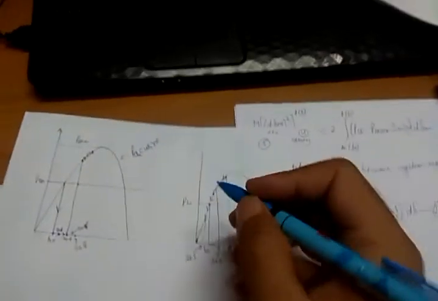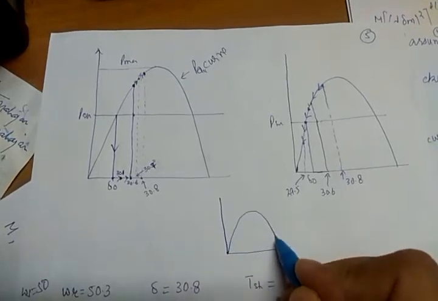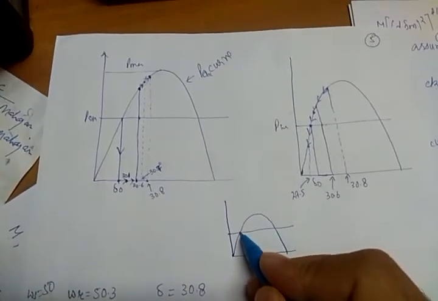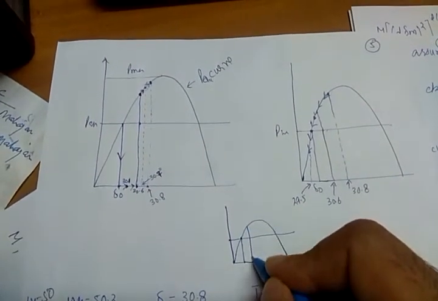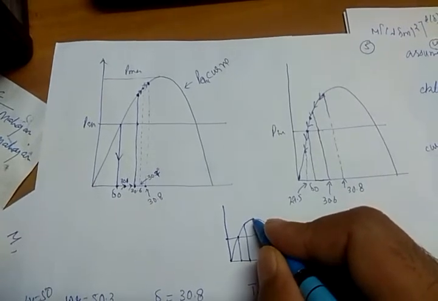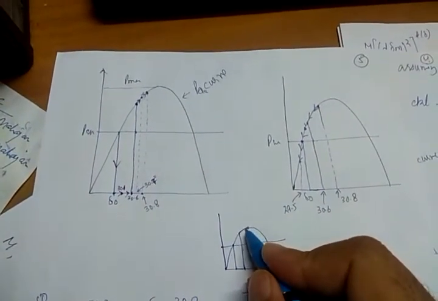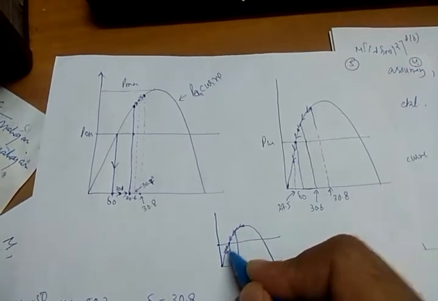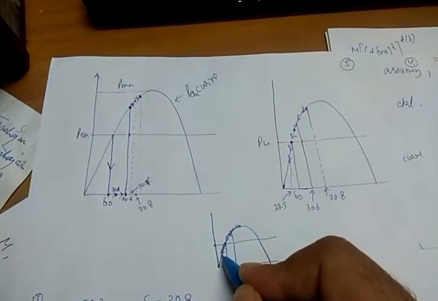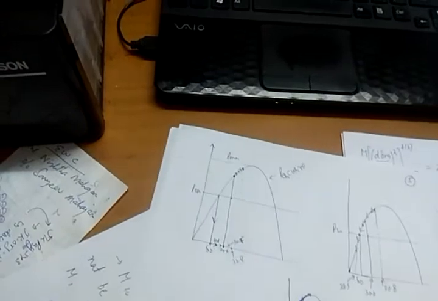So the thing is how it will move on the curve. We will start from this point. This is the curve. This is the shaft. I am saying from this point the fault occurs. We move to this point. Then from this point we are clearing the fault. We are moving in this direction, and because of the rotor inertia we move in this direction, and at this point shaft torque and electrical torque are equal. So we move again in this direction, then back in this direction. So the system will oscillate from this point to this point. It will continue oscillating. Okay, so this is how the rotor will behave under any fault condition.